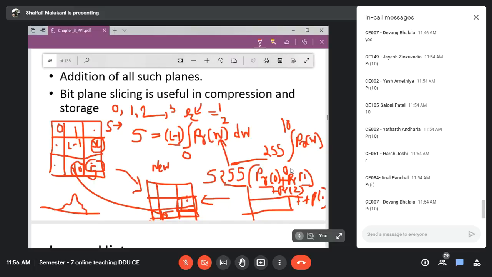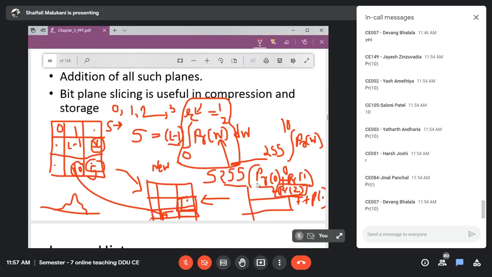So if my r increases, my s will never decrease, because my probability cannot be negative. For r equal to 1, I will have 2 terms to add. For r equal to 2, I will have 3 terms to add. Since probability cannot take a negative value, the summation always results in a positive number, an increasing function. And in the worst case, what can happen is that the probability of occurrence of 2 is 0,